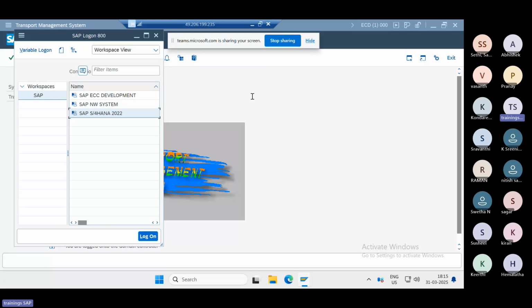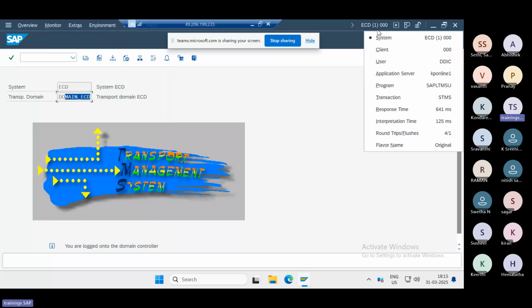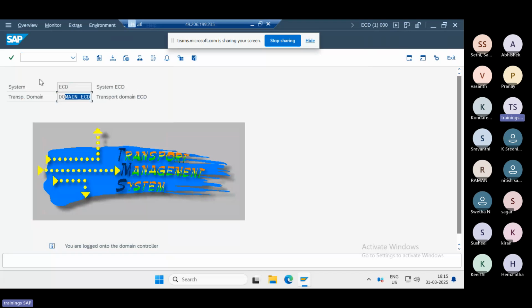This is the one-time configuration, the TMS configuration. During the system build, people will perform the TMS configuration and then ignore it. The same configuration will serve for a long duration, so that we can only do the imports, the transport request imports. Why? Because developments will happen on a daily basis, so imports we will do on a daily basis. That is very important for us. TMS configuration is a one-time configuration.